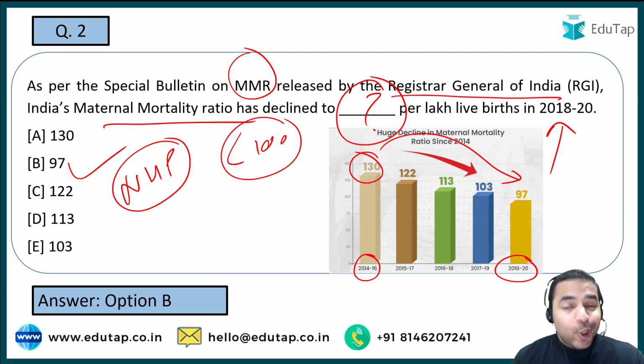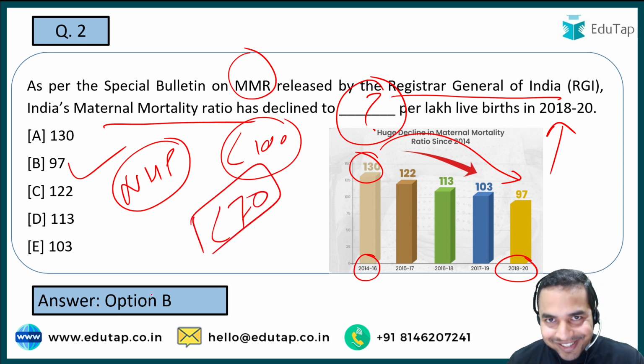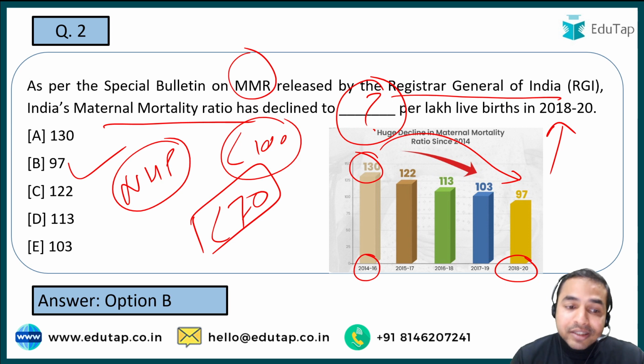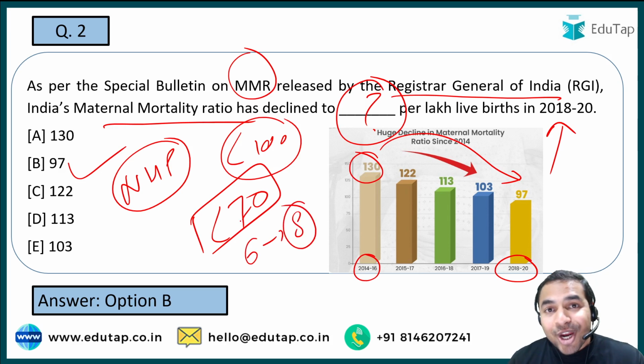And now we can also say that India is on the right track to achieve the SDG target of an MMR of less than 70 by the year 2030. And now guys, when I talk about achieving the sustainable development goals target by 2030, presently the number of states has also increased from 6 to 8 who have already achieved this target of less than 70.